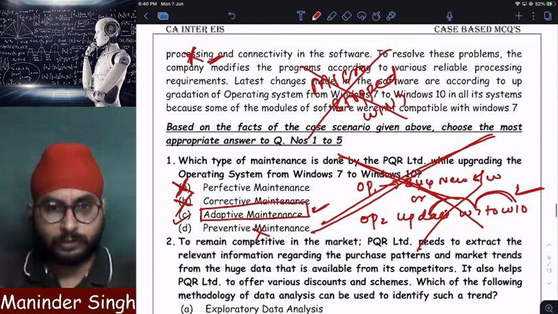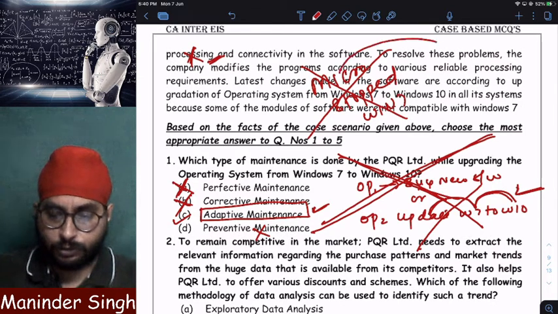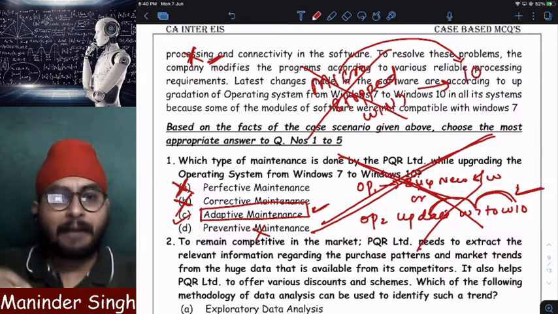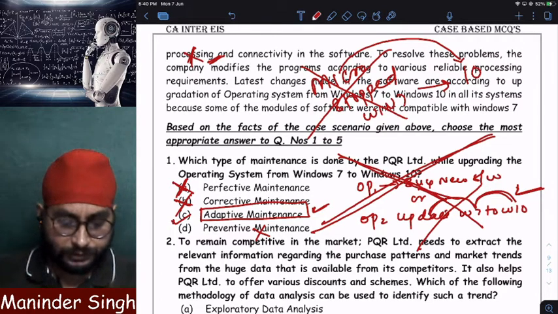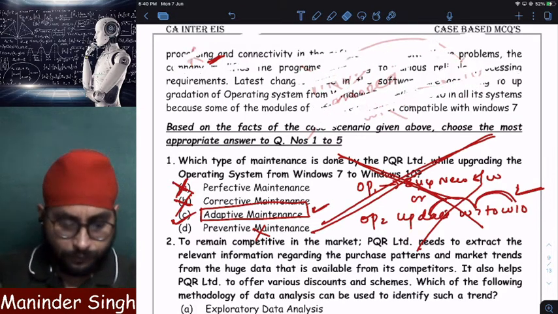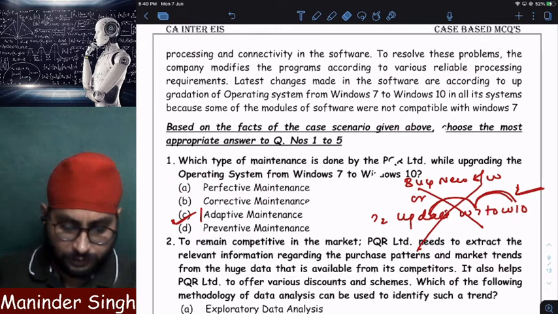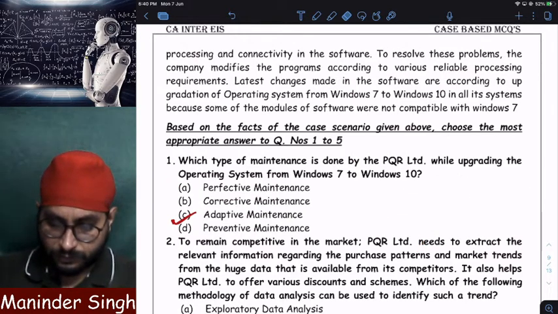So when Microsoft clearly asked me not to use Windows 7, what am I doing? I'm listening to Microsoft and updating from Windows 7 to Windows 10. Means I'm adapting to the changes of operating system. That is adaptive maintenance. I hope you understood. Preventive maintenance, there is no such concept. So answer will be what? Adaptive maintenance. This is again from chapter number 3 only.